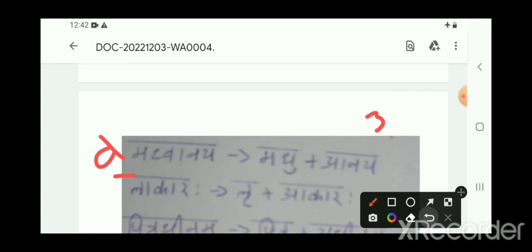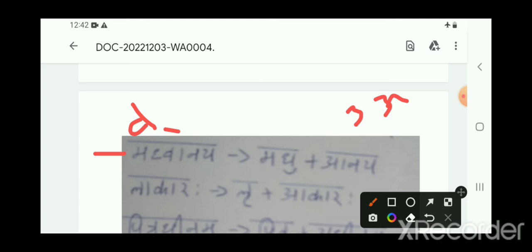I'll repeat this example. In Madhvanaya, the N letter is Vakara. When will Vakara come? Not the third case, sorry, the second case of Yann Sandhi, that is when U or U is followed by a dissimilar Ach.